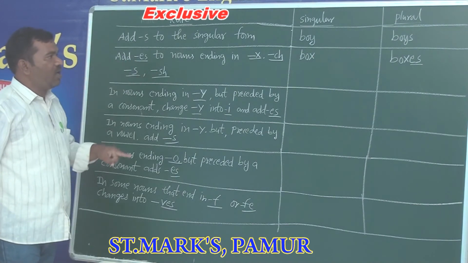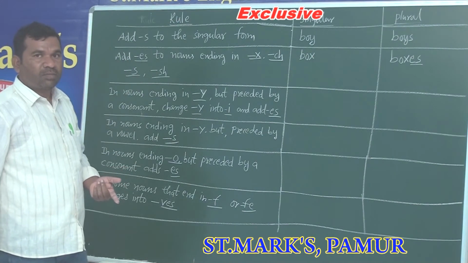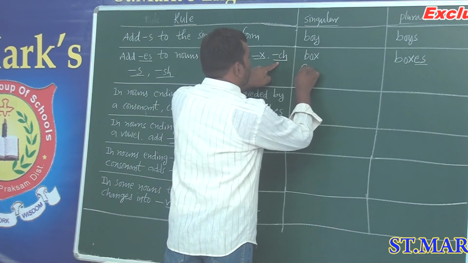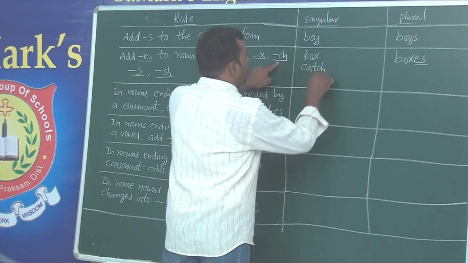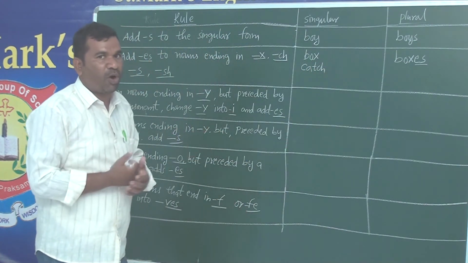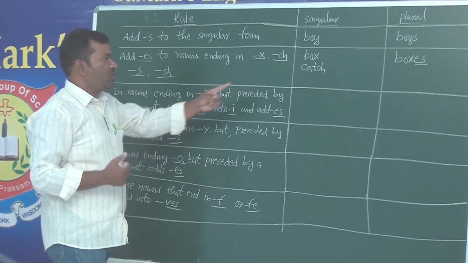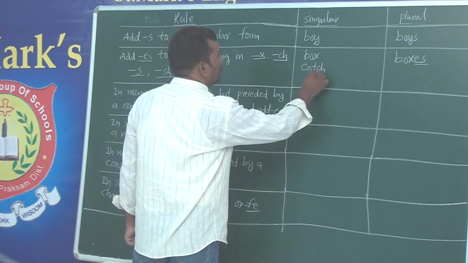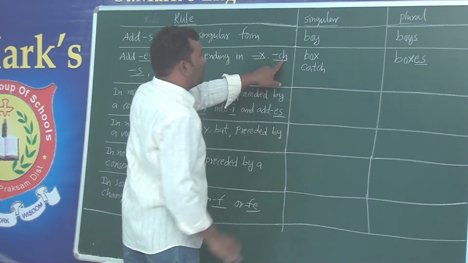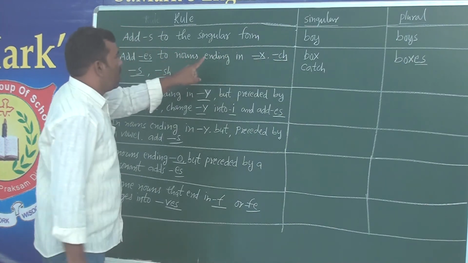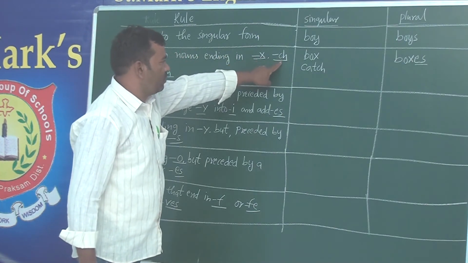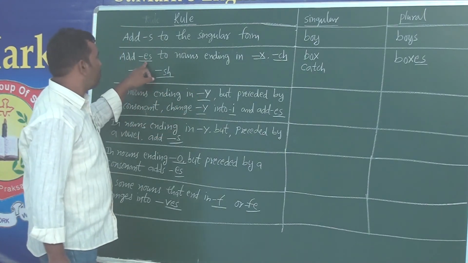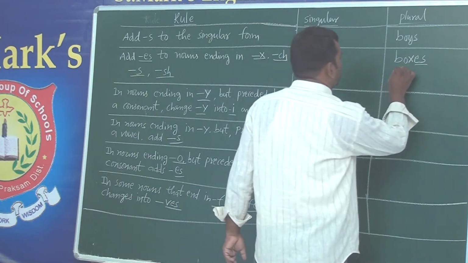Okay? And some words end with ch. For example, catch. Do you play cricket? In cricket, we catch the ball when the batsman hits it. Okay? So catch. And what are the ending letters of catch? CH. Do you see CH here? As per the rule, if the word ends with ch, we have to add es, thus it becomes catches.